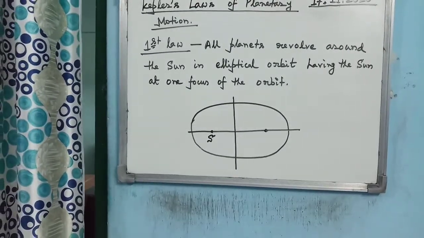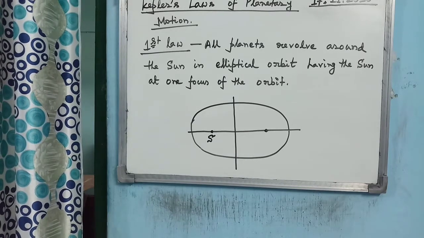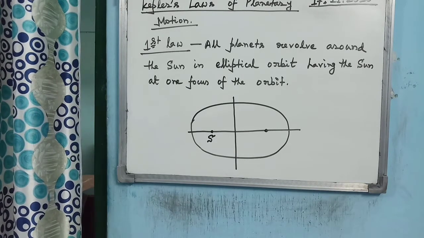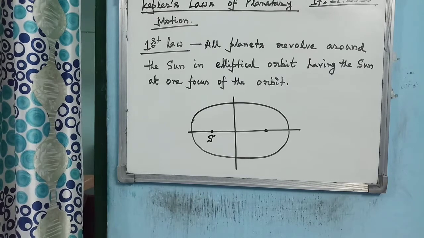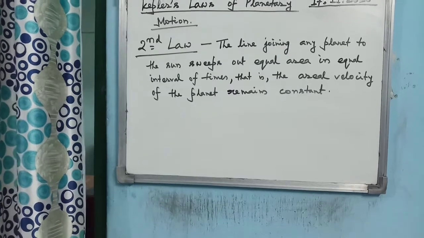You must learn that Kepler has given us three laws of planetary motion. All the laws are important for your exam, so you must learn the statements, because you cannot change the statement as it is given by the scientist. You have to follow that. So you must learn all three statements of Kepler's laws of planetary motion. So this is the first law, its statement and meaning.